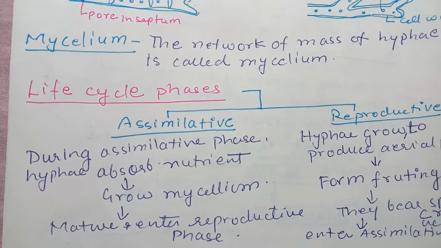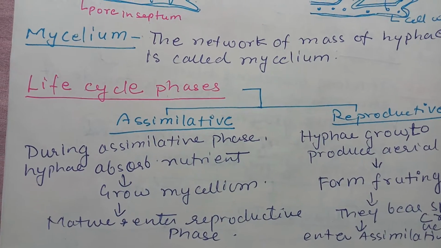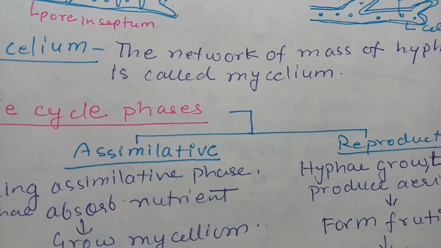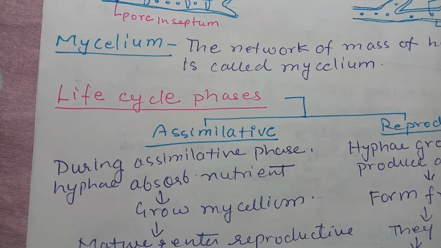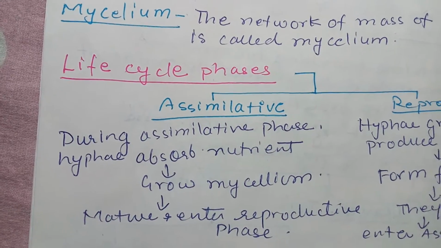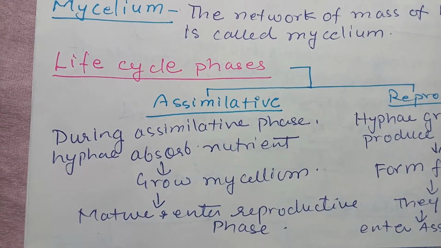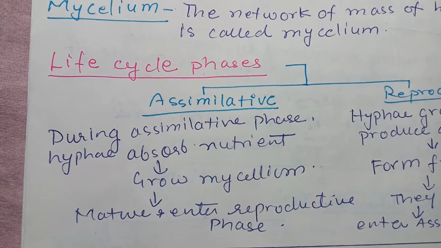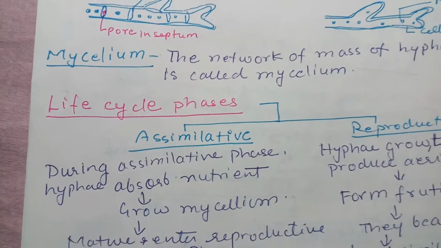Now let's look at the phases of the life cycle in fungi. So two different phases are there. The life cycle carries two phases, assimilative and reproductive. In the assimilative phase, the hyphae absorb the nutrients, and after absorbing they grow into mycelium. The mycelium matures and enters the reproductive phase.